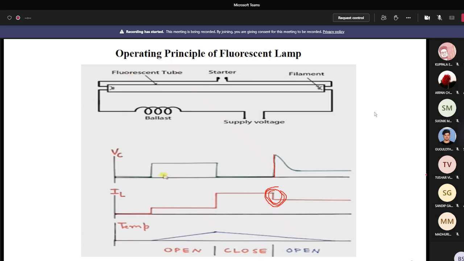Sir, sometimes we see that the fluorescent lamp takes some time to glow. What is the reason behind it? There are many reasons. Suppose the gases are not properly ionized, number one, or the starter and the choke do not function properly. Due to aging or some other problem, there are many problems, not only one. Generally, if you see a black spot at the edge of the tube light, then you can easily understand there is some problem in the fluorescent tube itself.